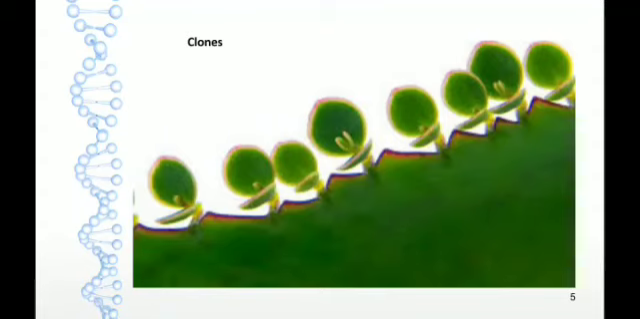Because in asexual reproduction only a single parent is involved, there is no mixing of genes. So the products of asexual reproduction will be identical to their parents and to their siblings. Name: clones. The products of asexual reproduction are clones.